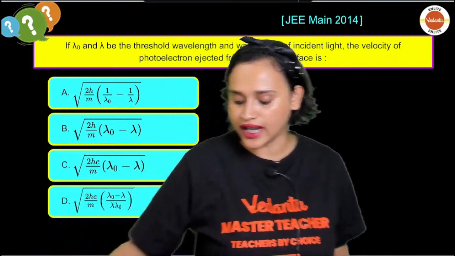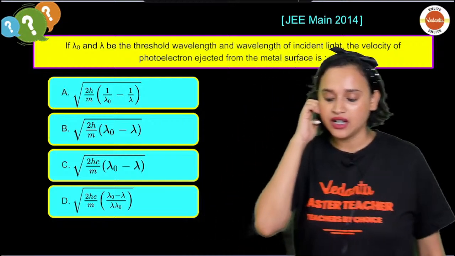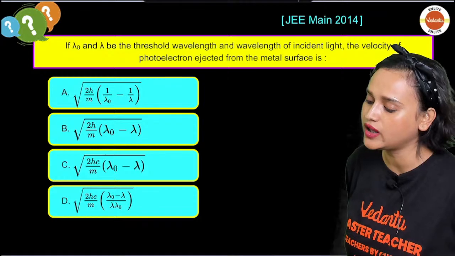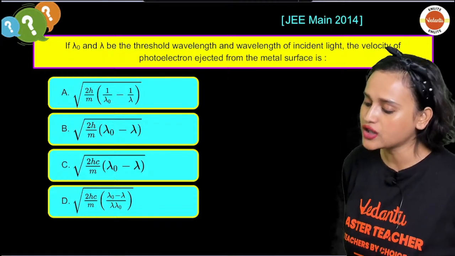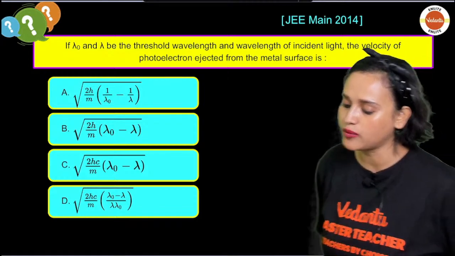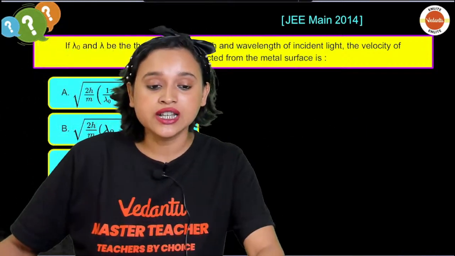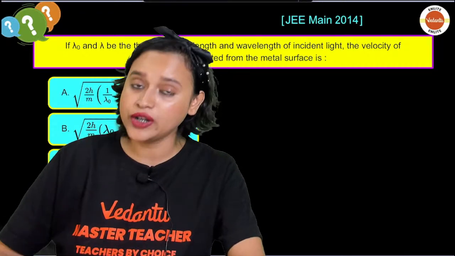Chalo. All right, guys. The question is, if lambda naught and lambda are the threshold wavelength and the wavelength of incident light, find the velocity of the photoelectron ejected from the metal surface. Chalo, let us solve it. For this, we will have to do a little bit of derivation. Now, what do we know?